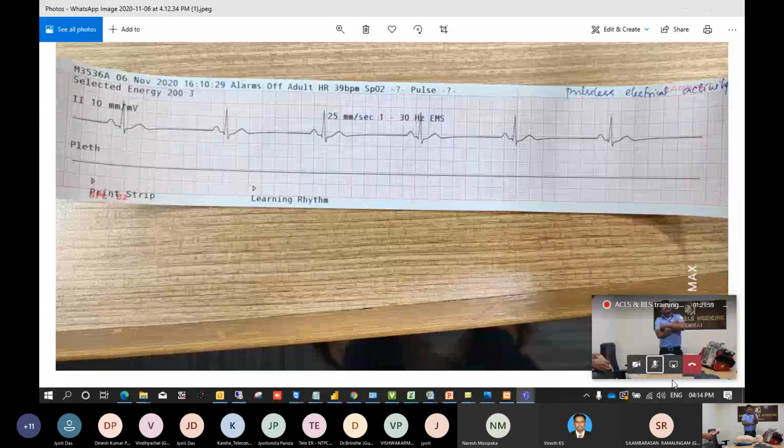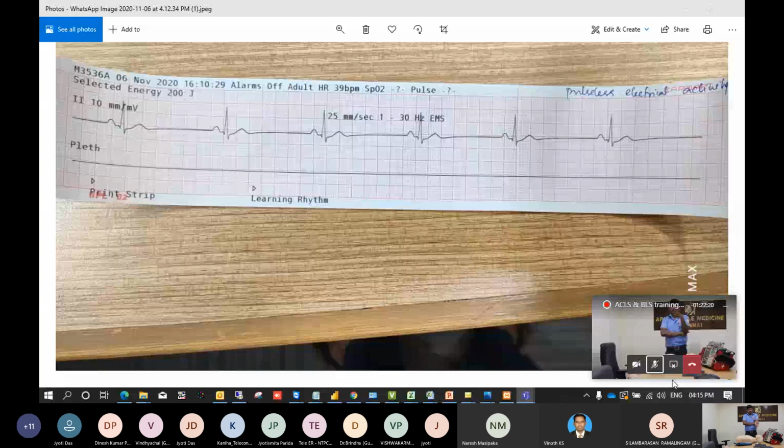So every cycle, or every 2 minutes, definitely check the rhythm. The first 2 minutes, start the CPR. After 2 minutes, stop the CPR and check the monitor. After 2 minutes you stop the CPR, see the monitor, and the rhythm may have changed. If it is VF, ventricular fibrillation, at that time you give the shock.